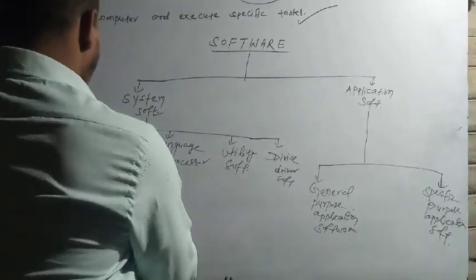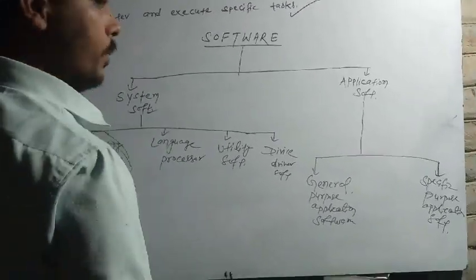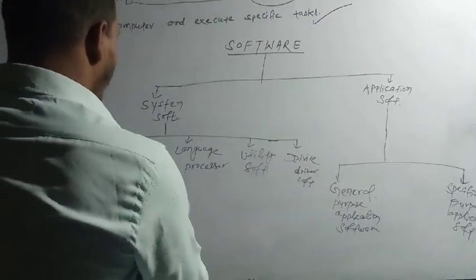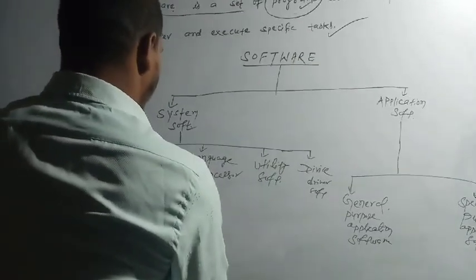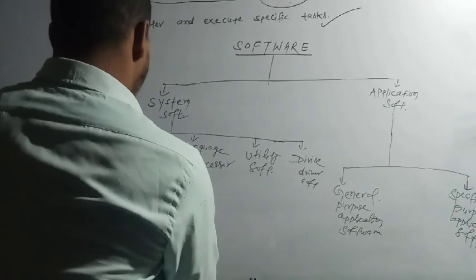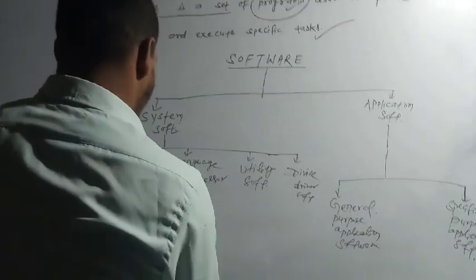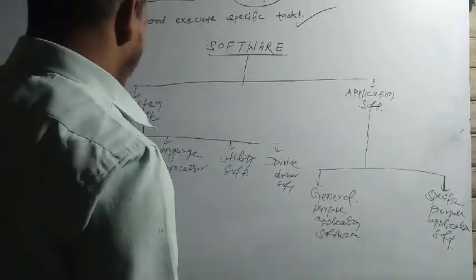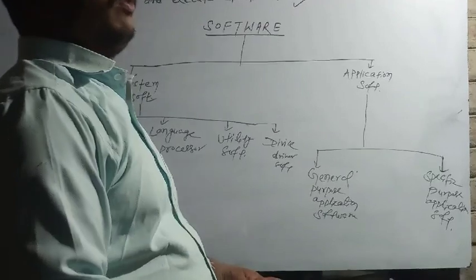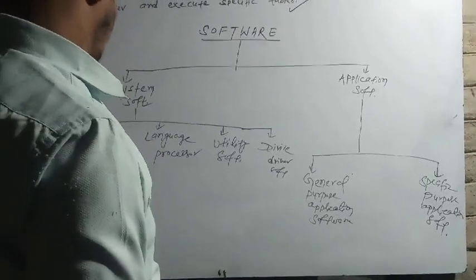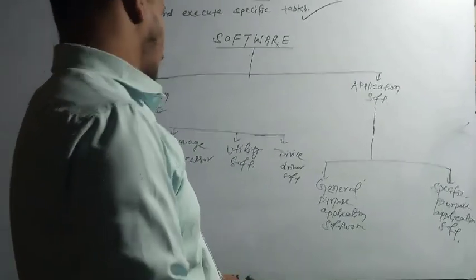Some popular operating systems are DOS, disk operating system, all versions of Windows, Unix, Linux. In the next class, we shall see the functions of different operating systems.